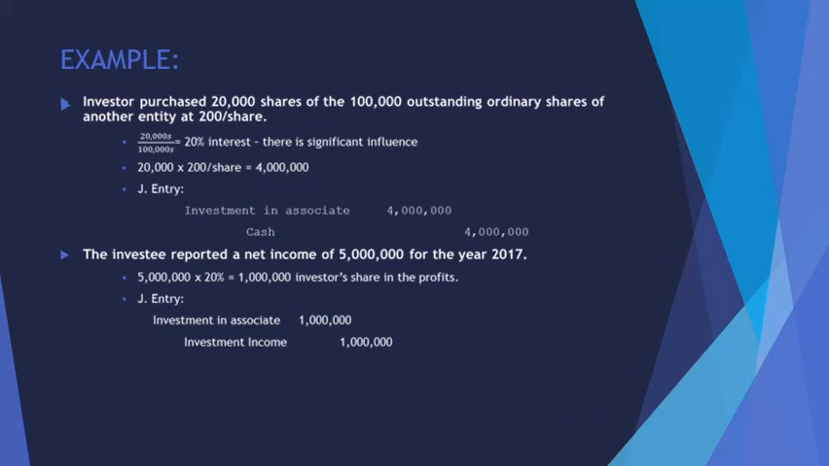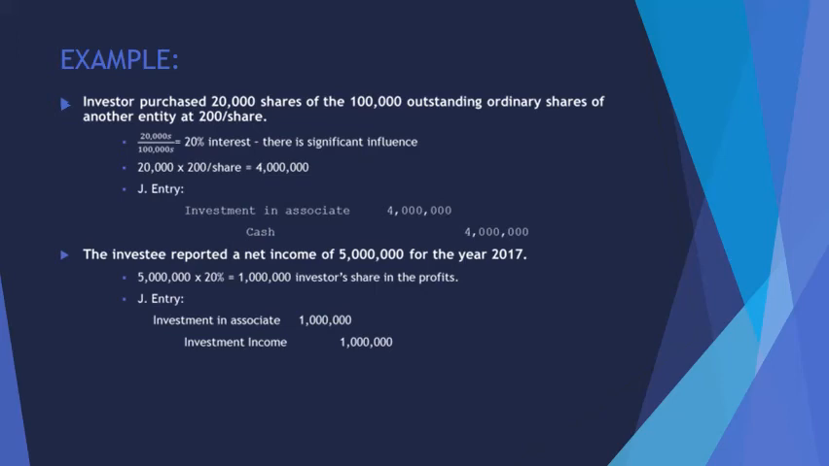And since we're using the equity method, we'll initially record the investment at cost, which is computed by multiplying the 20,000 shares by 200 per share, which would equal 4 million. The journal entry for this transaction would be a debit to investment in associate of 4 million and a credit to cash of 4 million.